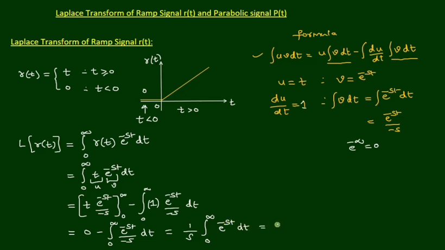This is in the form of e power minus at, so we write it as e power minus st by minus s over the limits 0 to infinity. That equals 1 by s of, upper limit infinity gives e power minus infinity by minus s, minus the lower limit e power 0 by minus s.